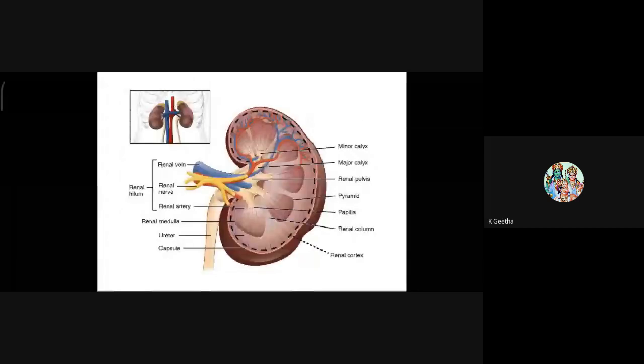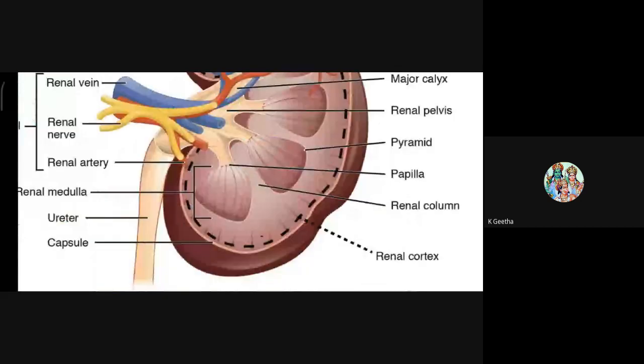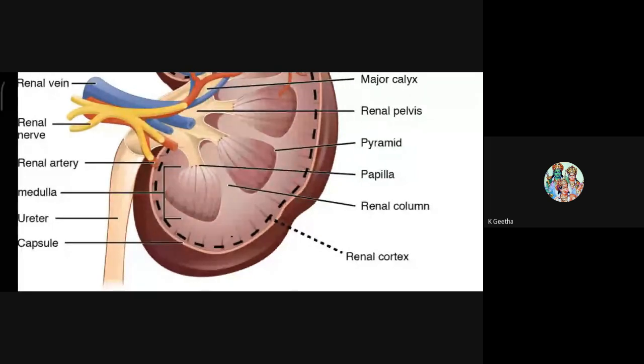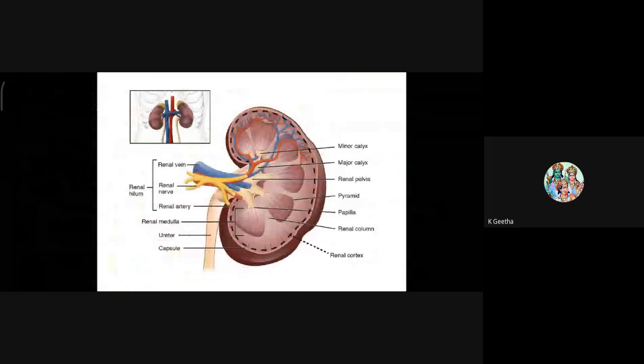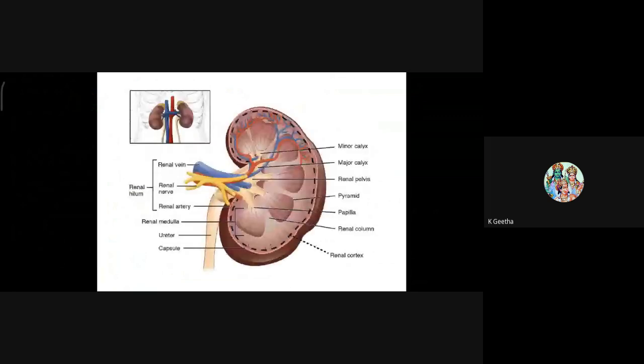The apex of each pyramid is the papilla, from where urine is collected toward the ureter, right? This papilla drains urine into the collecting system called calyx, minor and major.